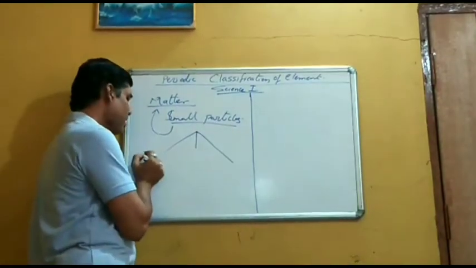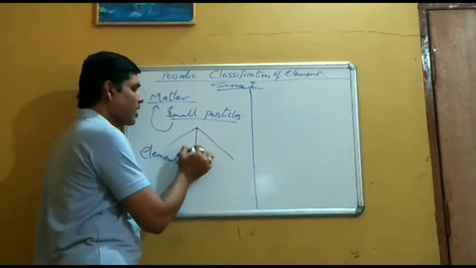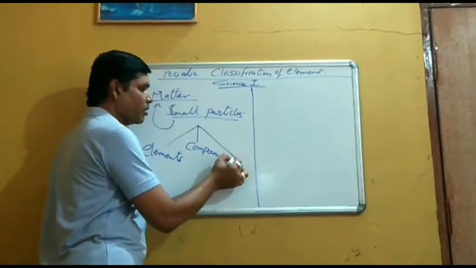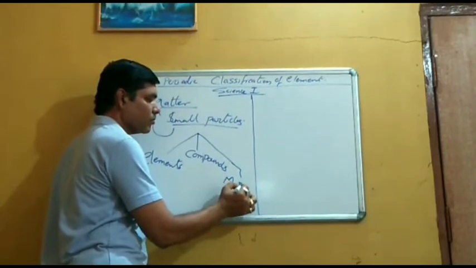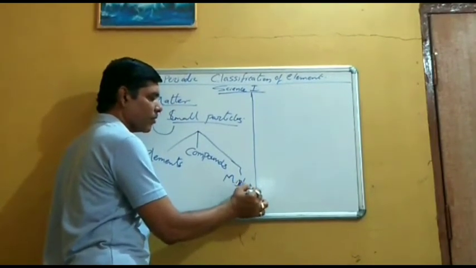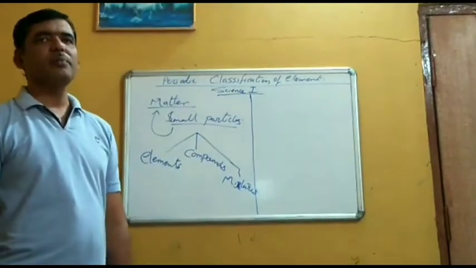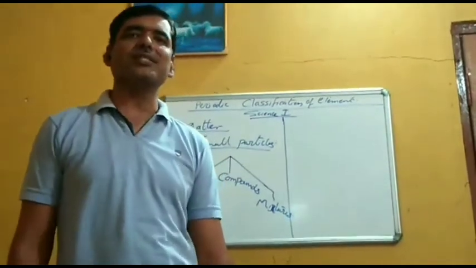The first form is called elements. The second form is called compounds. And the third form is called mixtures.